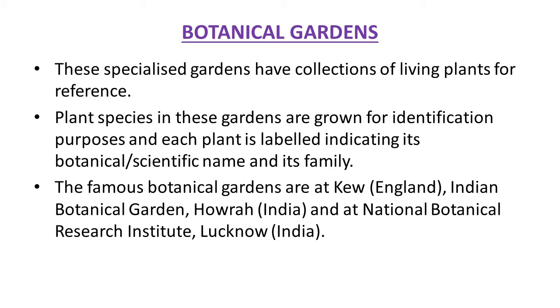Second taxonomic aid, that is botanical garden. As the name suggests, botanical, botany, the plant word. Here various types of plants are there. They are collected, preserved or grown for study and classification purposes. These specialized gardens have collections of living plants for reference. Plant species in these gardens are grown for identification purposes and each plant is labeled indicating its botanical or scientific name and its family.